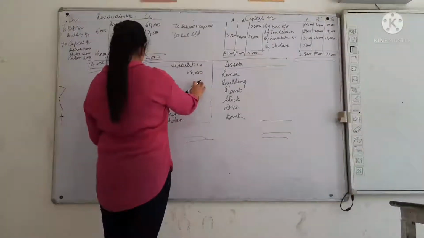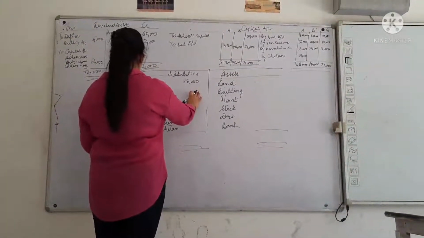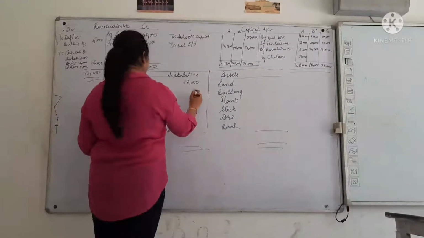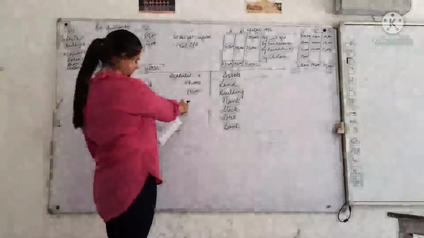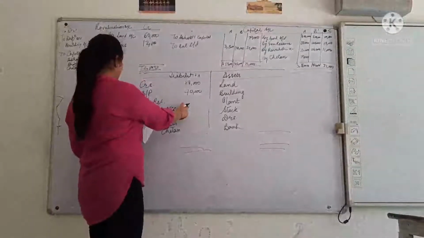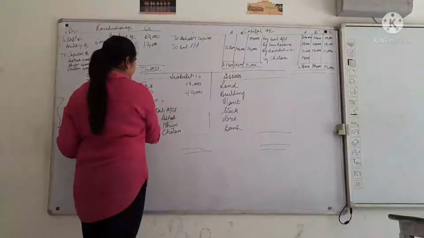Right? So next you have with you is bills payable. There was no change in bills payable, no entry was given, so they remain intact, 40,000. Right? And the general reserve you have distributed, it will no longer appear here.